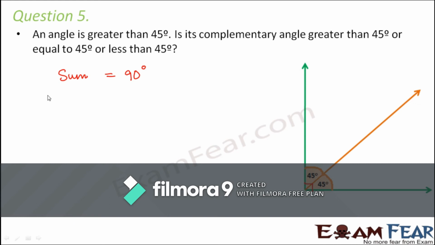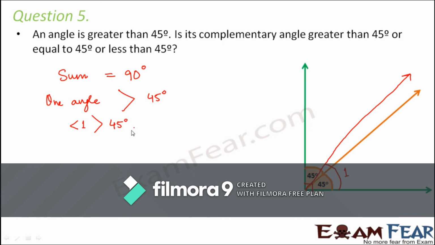Now in this question, it is given that one angle is greater than 45 degrees. So that means one angle could be somewhat like this, right? So this could be one angle. Let us call this angle as angle 1. It is given in the question that angle 1 is greater than 45 degrees. Now what we have to tell is whether angle 2 would be greater than 45, equal to 45 or less than 45. So if this is angle 1, which one would be angle 2?